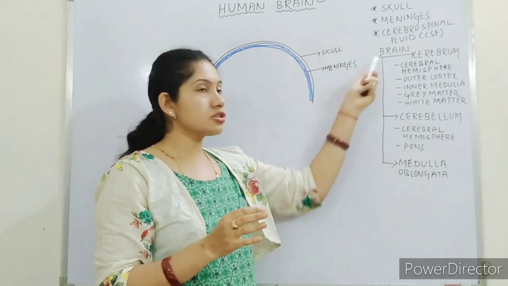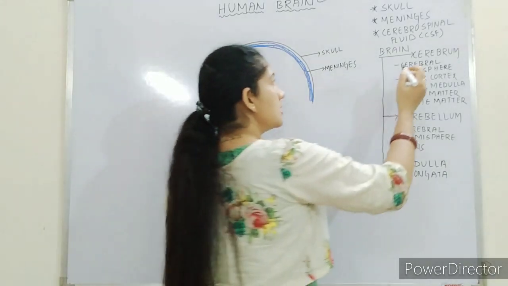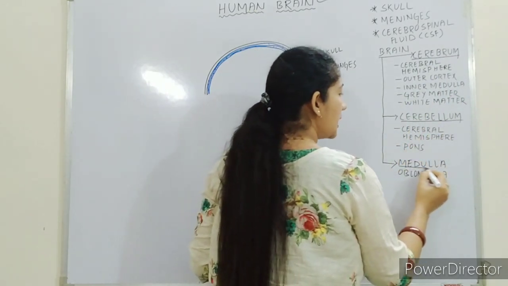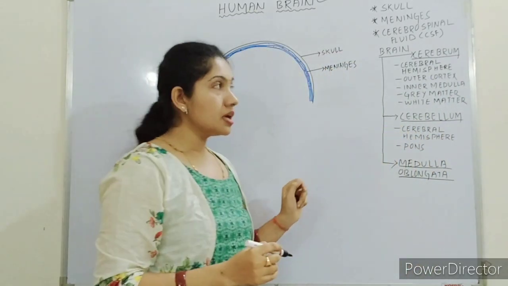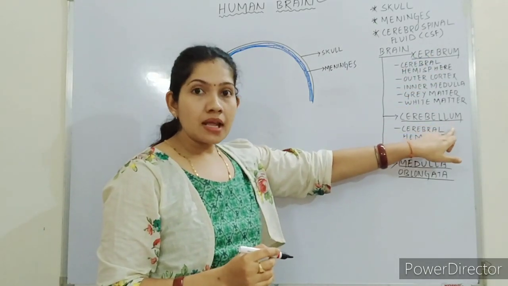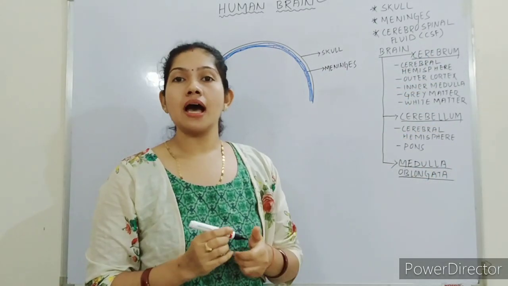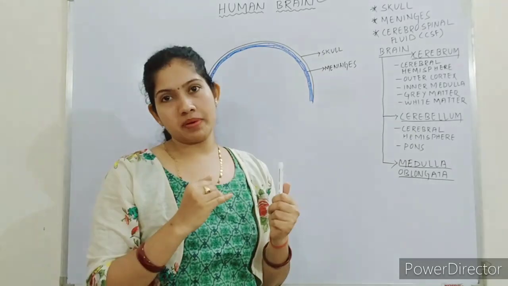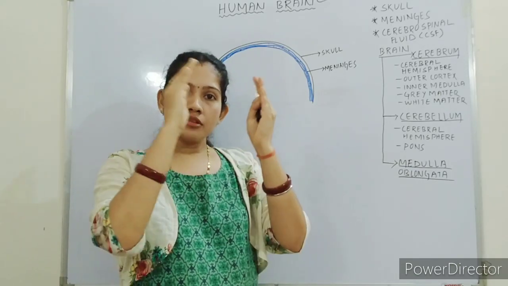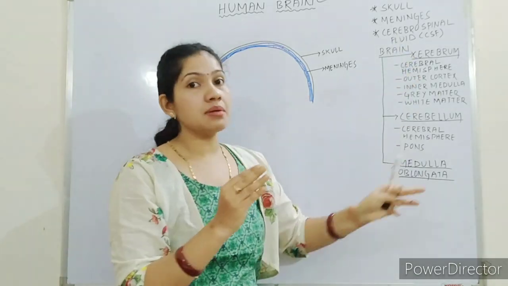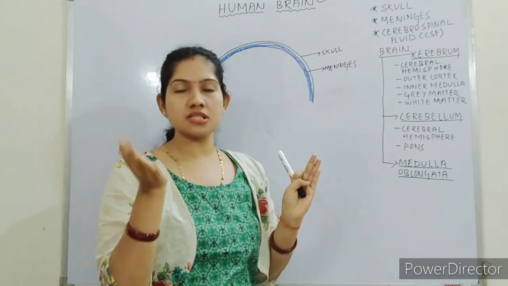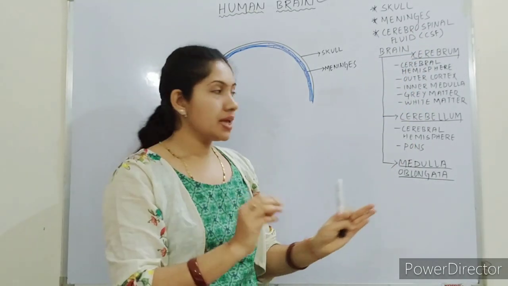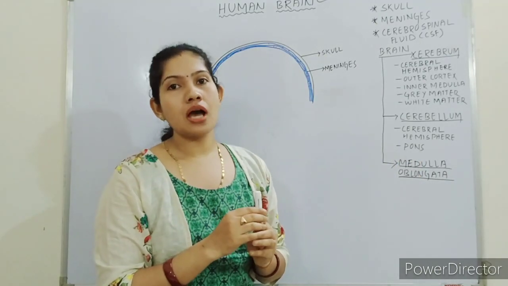What are the three structures or three groups of the brain? Here we can see cerebrum, cerebellum and medulla oblongata. These are the three divisions, or the three main parts, of the brain. The brain has three main parts, and each of them has different functions. We will discuss it. The first one is cerebrum, the second one is cerebellum and the third one is medulla oblongata.